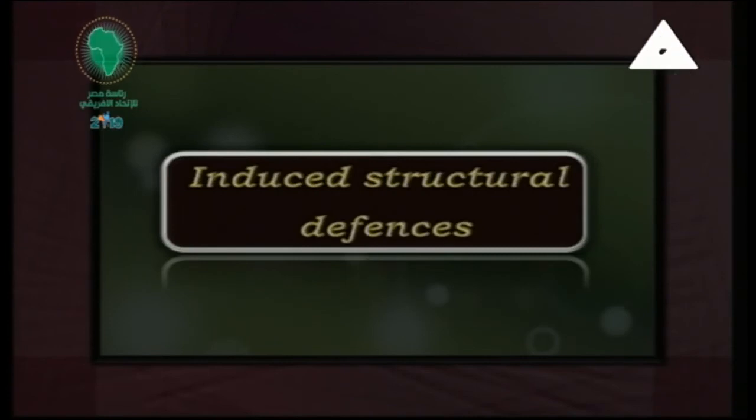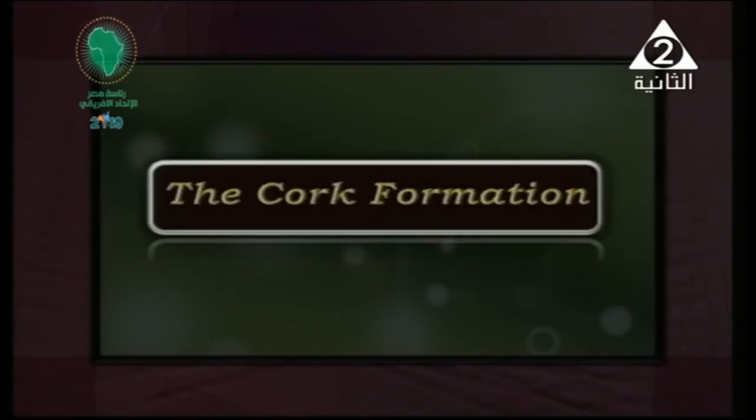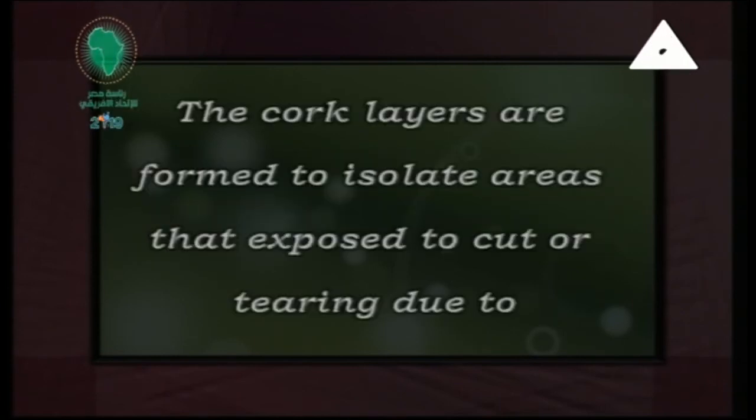After that, we have induced structural defenses. Actually, it is represented by what? The cork formation. What does cork formation mean? The cork is layers that form to isolate or separate areas that are exposed to cutting or tearing. Let me show that. We have a part of the plant.